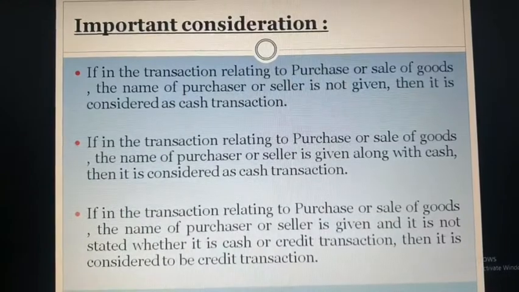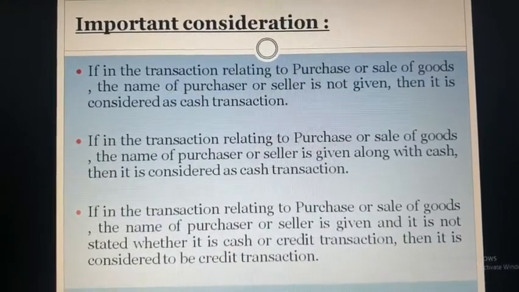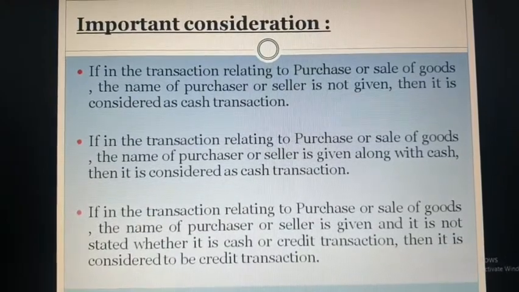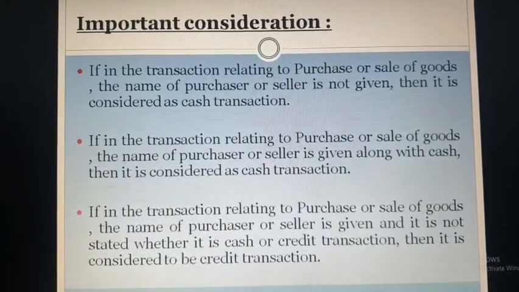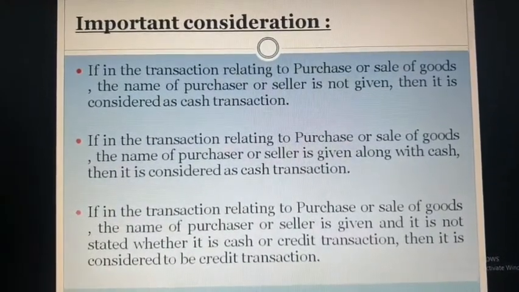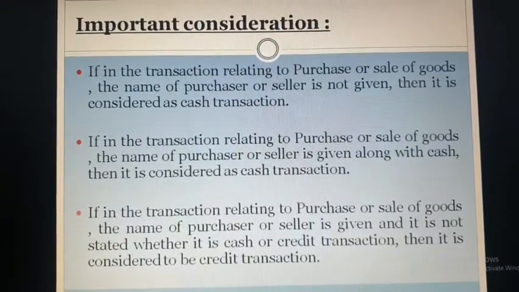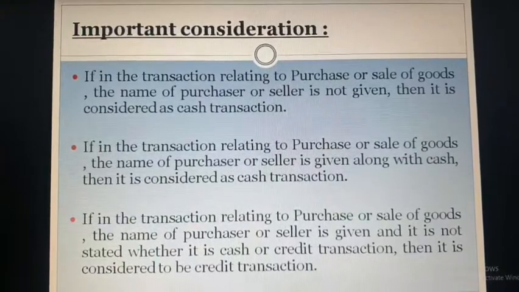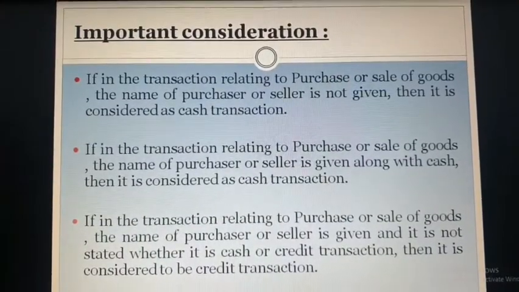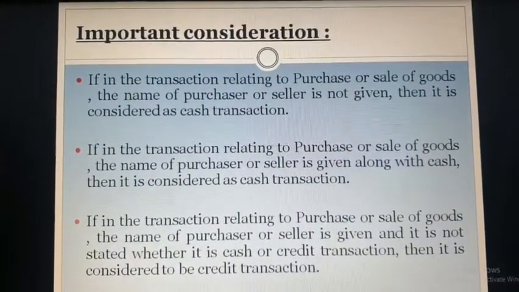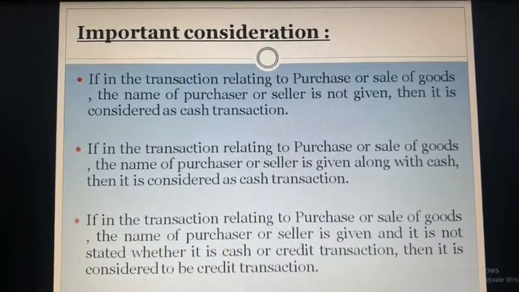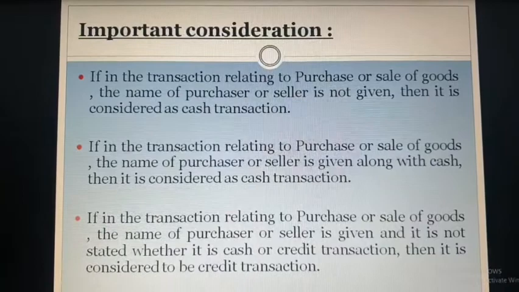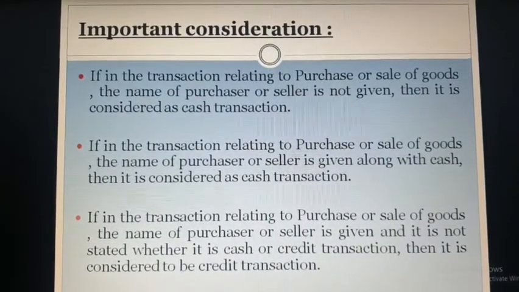So whatever the purchase and sale of goods are given in the question, but it is not given in the question regarding the purchase and seller name, then you have to consider that you sold and purchased the goods on cash. Same like that, if in the transaction related to purchase and sale of goods, the name of purchaser and seller is given along with cash, means the name is also given as well as the word cash is also given, then you have to consider that purchase and sale on cash.